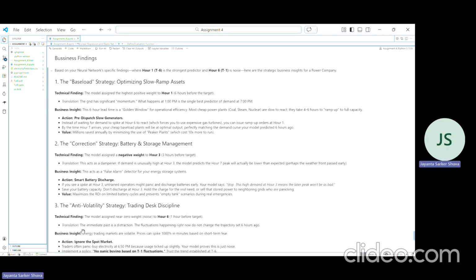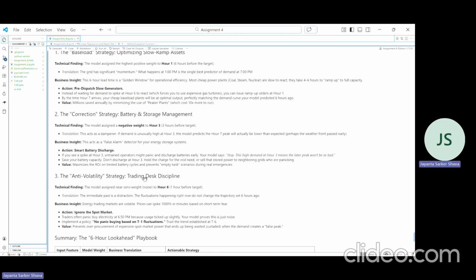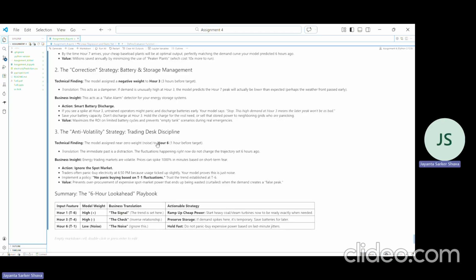And the correlation strategy, if we see there is a negative one for hour 3, so what is it? It is a kind of false alarm. So if in hour 3 there is a hike, don't panic, it will resolve. Then the last hour, just before the targeted hour, there we see there is zero error, so it is noise. So if there is a hike, don't worry, it will resolve.